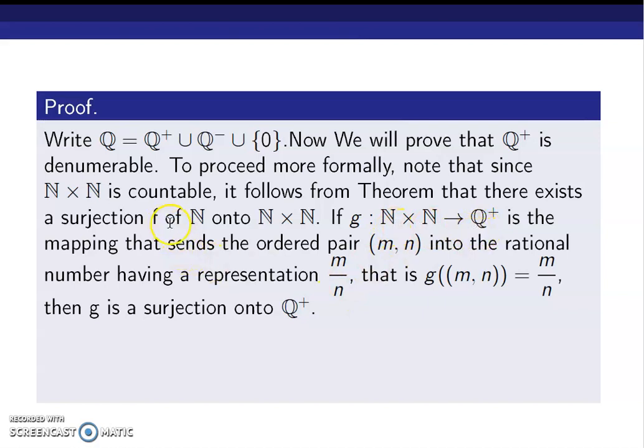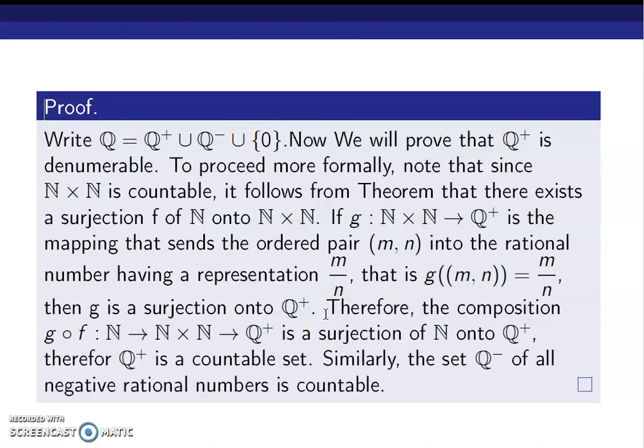We have already defined an onto function f from N to N cross N. So now the thing which remains is comparing these two functions. We take the composition g composition f, which is from N to N cross N, which is what f is, and N cross N to Q plus, which is what g is.